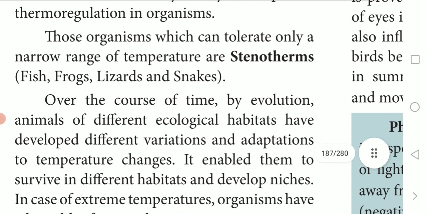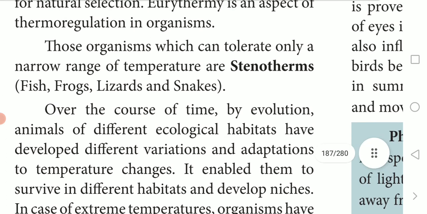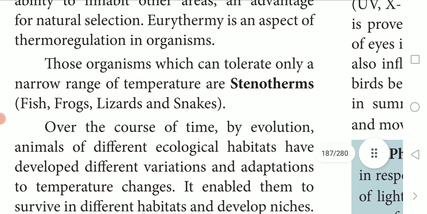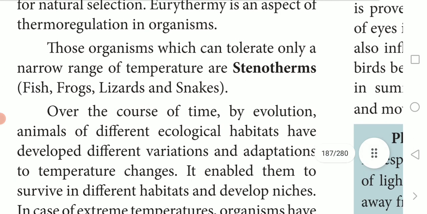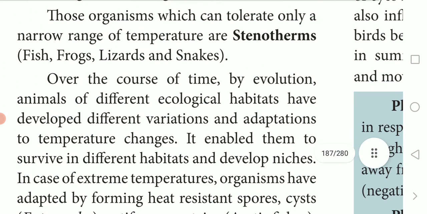The next one is stenotherms. Just mark it out. This is another 2 marks. The organisms which can tolerate only a narrow range of temperature are called stenotherms. Examples: lizards, snakes. These animals can live only at lower temperatures of that water. That is what we call stenotherms.